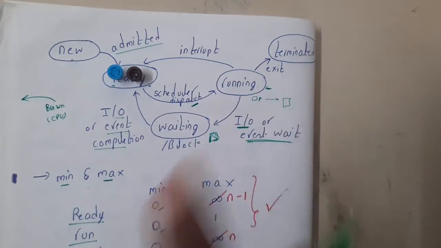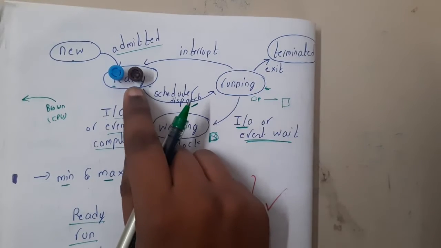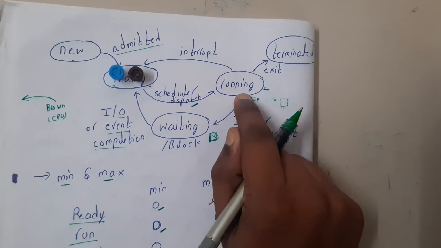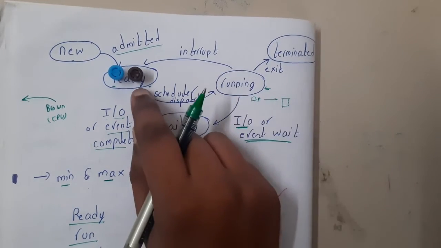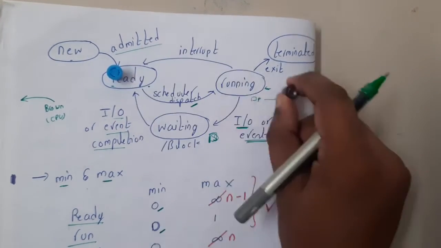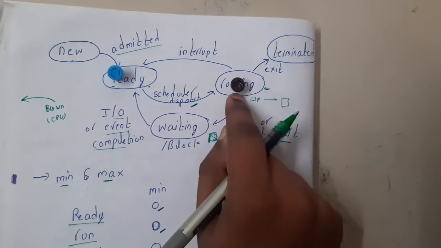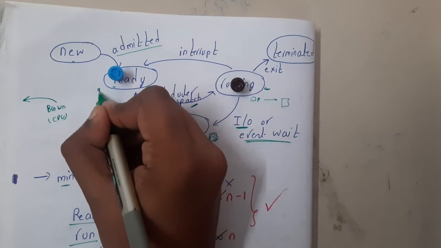If you observe carefully, when there are 2 people here, how can the CPU be idle, guys? It cannot be idle, right? Because the CPU should always run. If there is at least one guy here, that guy should be running. So if there are 100 guys here, one guy will be going here, and at the end 99 guys will be here.